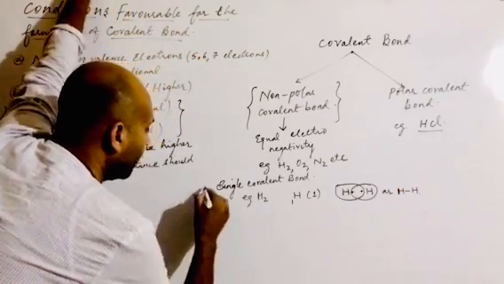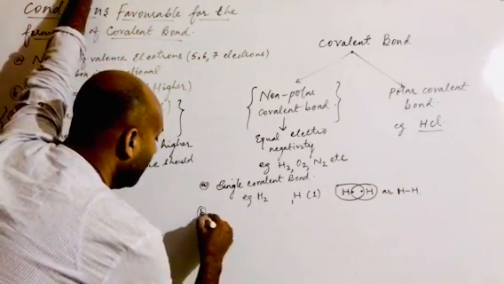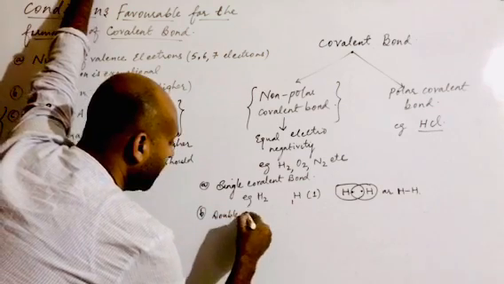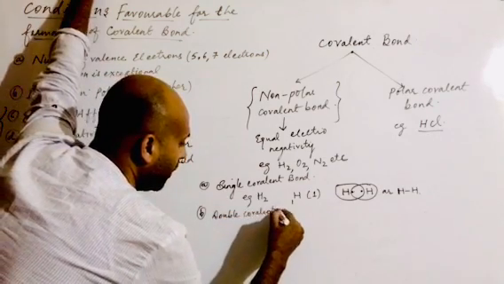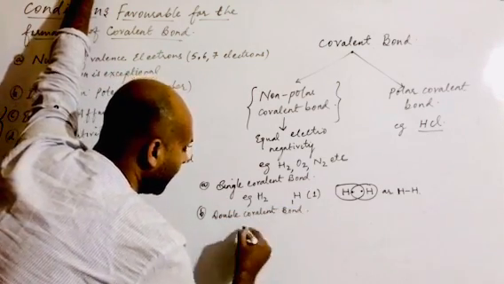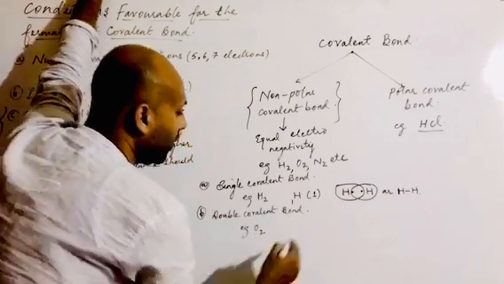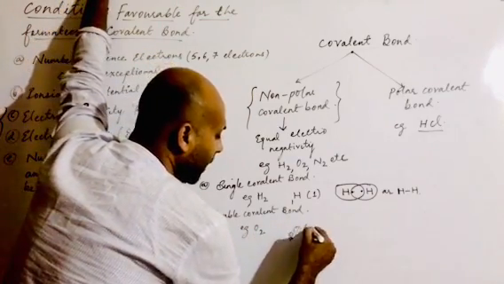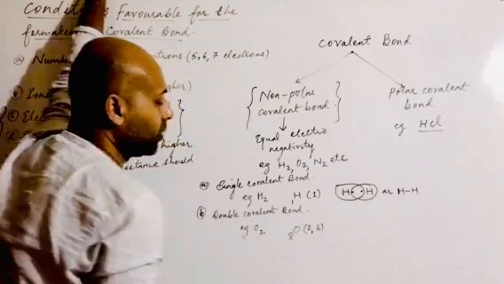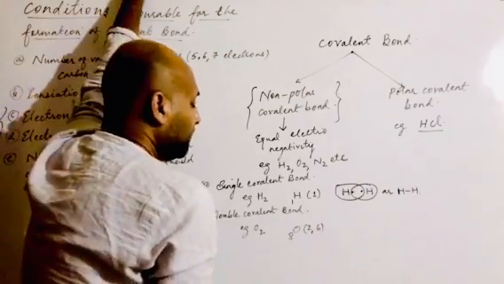Let us move to the next category, which is called a double covalent bond. Here I am taking the example of double covalent bond, and the example I am taking is oxygen. Children, you know the atomic number for oxygen is 8, and the electronic configuration, if I write it, is 2 and 6. Is it clear or not?